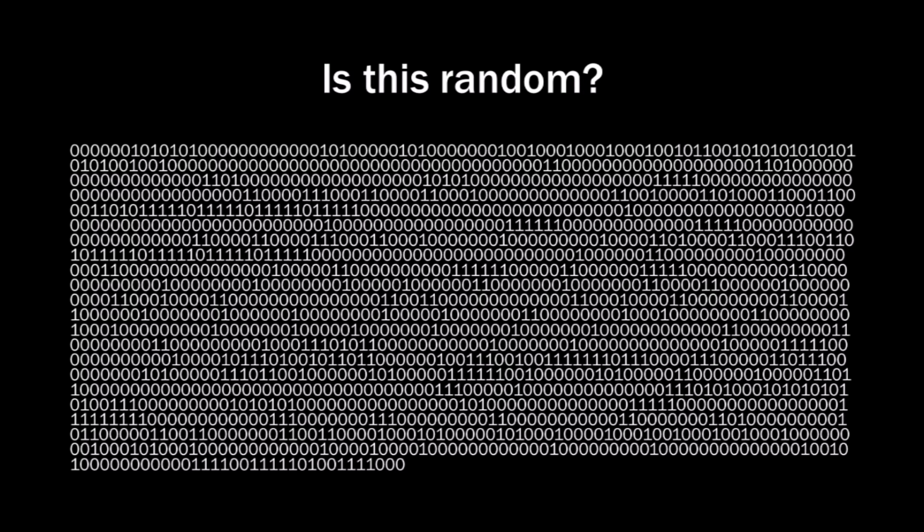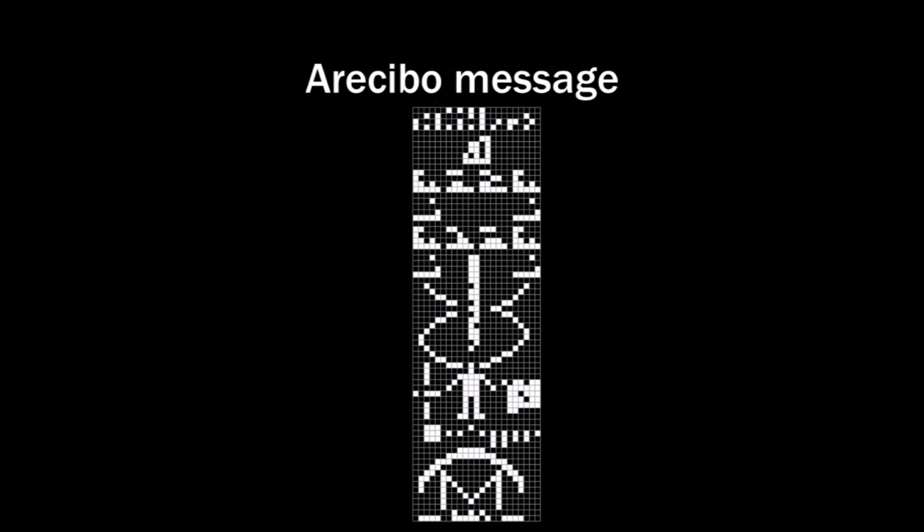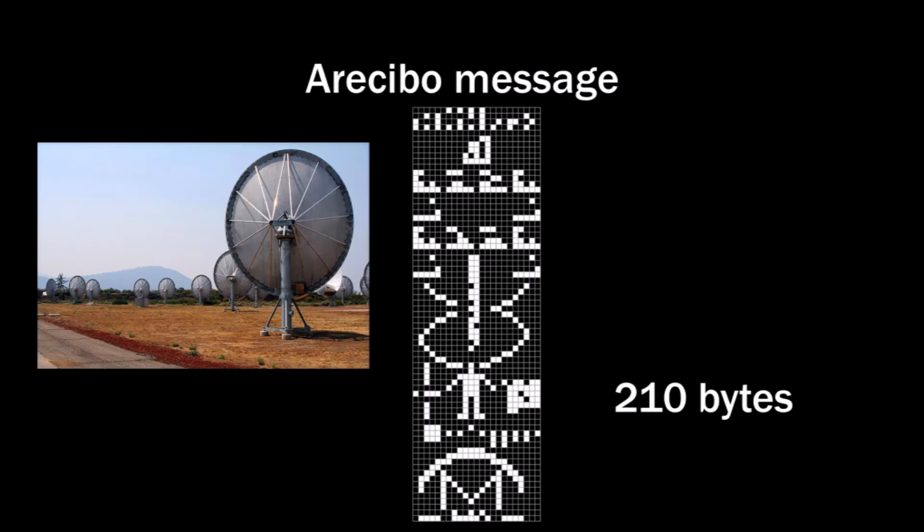And this? Is this random? No, and we can see that when we show it like this. This is the Arecibo message. It's a file of about 210 bytes. It's a file that scientists sent into space in the hope that aliens will someday pick it up. If they exist. Scientists have agreed to send this message because aliens would be able to know for sure that it's not random. It's a piece of information.